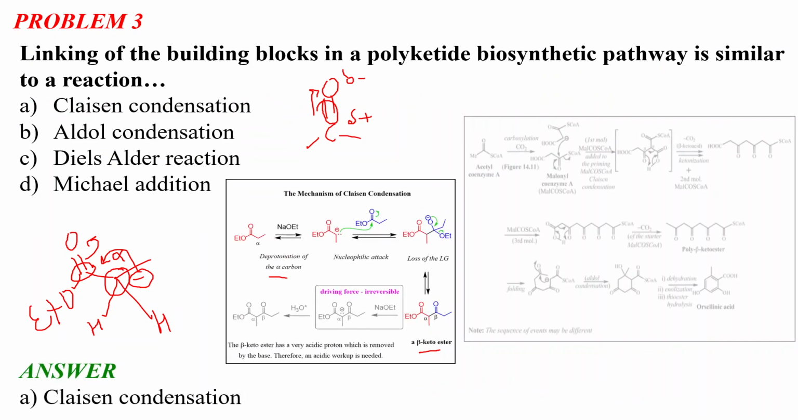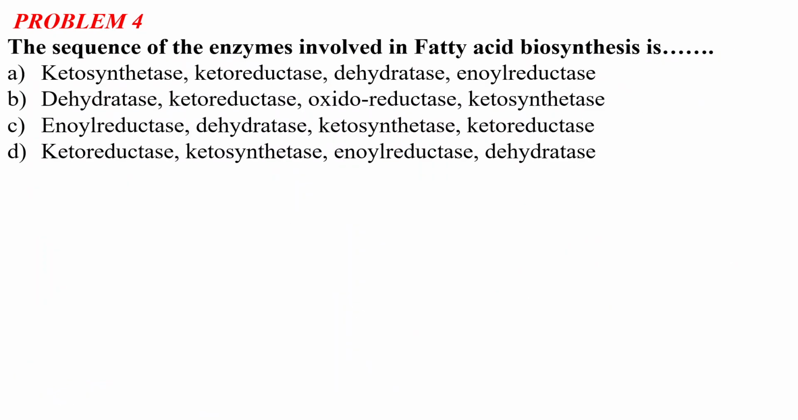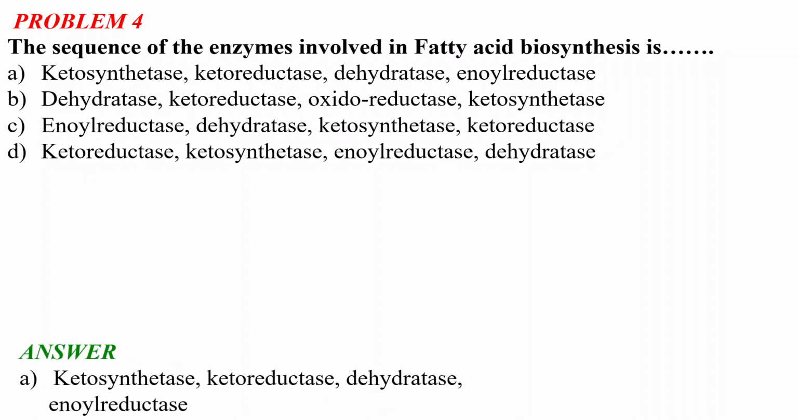So there are four kinds of enzymes, and we have to identify the correct sequence of these enzymes involved in the fatty acid biosynthesis. Let's see the answer first, then we will discuss this fatty acid biosynthesis pathway. The correct sequence for the enzymes involved in the fatty acid biosynthesis is option A, ketosynthetase, ketoreductase, dehydratase, and enoyl reductase.